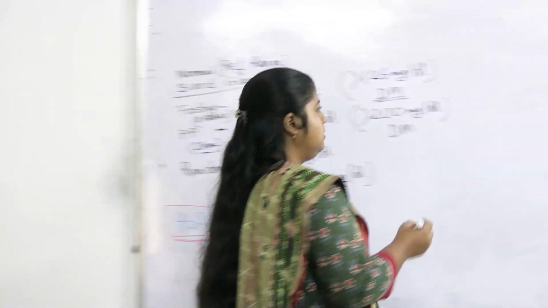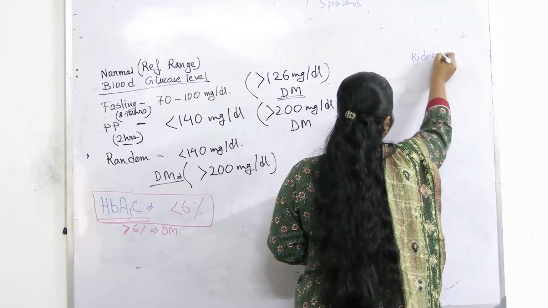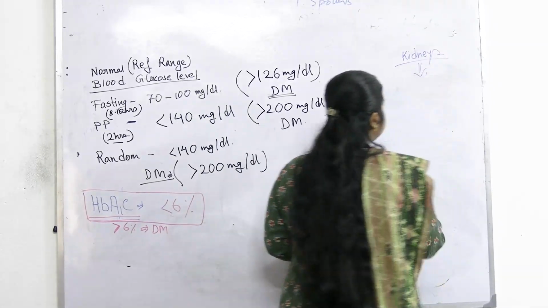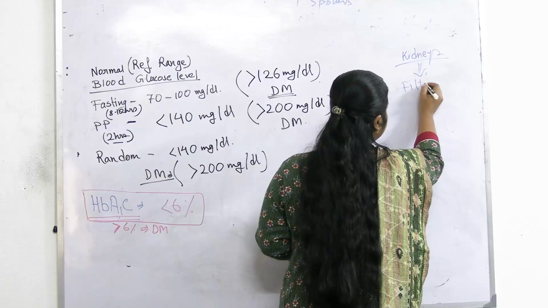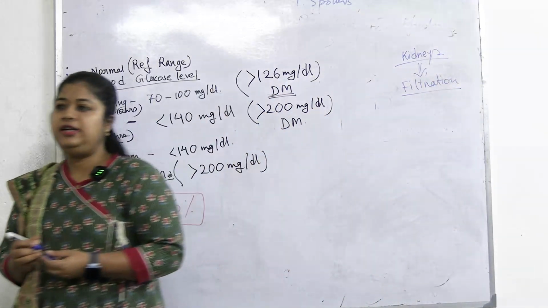Blood will also pass through organs like the liver and kidneys. So what happens in kidneys? Blood is filtered, filtration occurs. So is glucose filtered in kidneys? After a range of 180, that is known as the renal threshold. Okay, so this is clear, this is written.